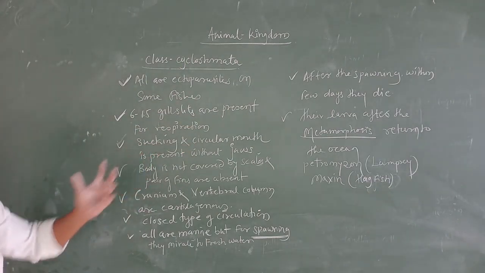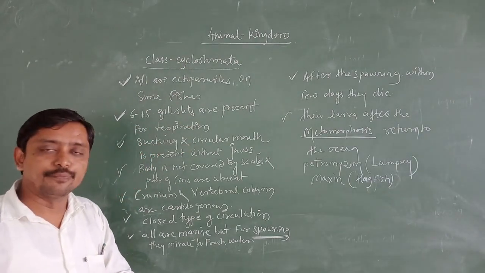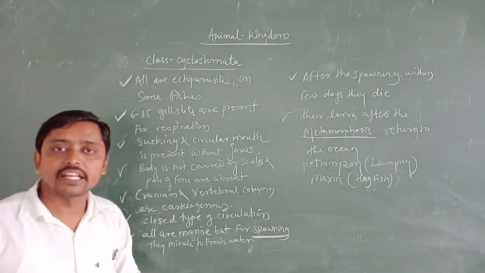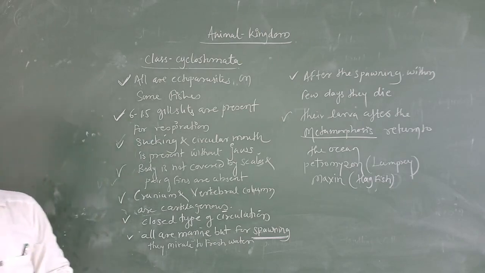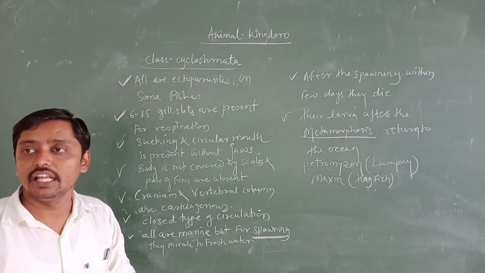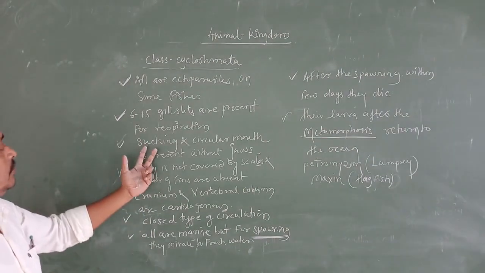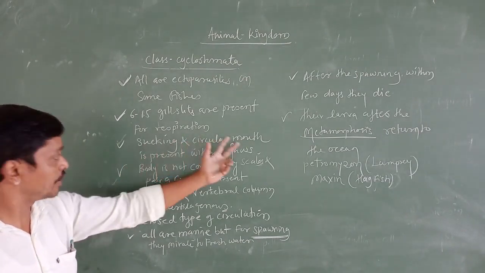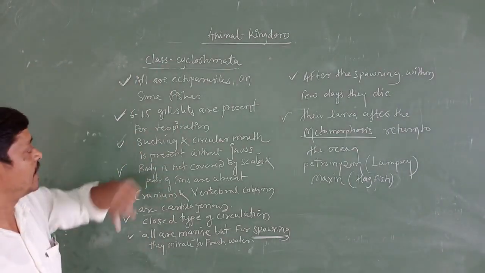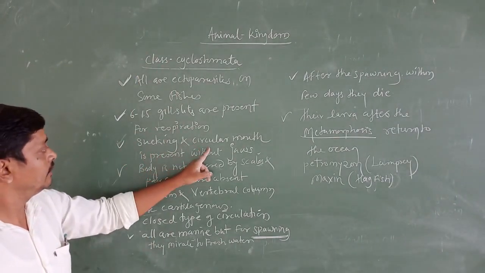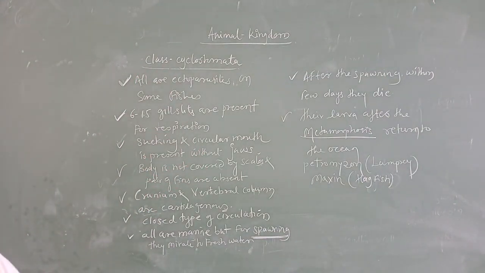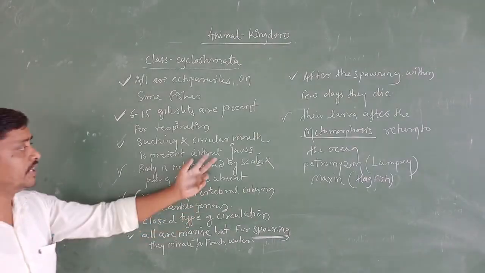The next one is the mouth. That is a very important point. We are discussing the class Cyclostomata, the only class we find in the division Agnatha, jawless animals, or a lack of jaws. Here the mouth is sucking and circular. A sucking and circular mouth is present without the jaws. That is the important character of Cyclostomata.